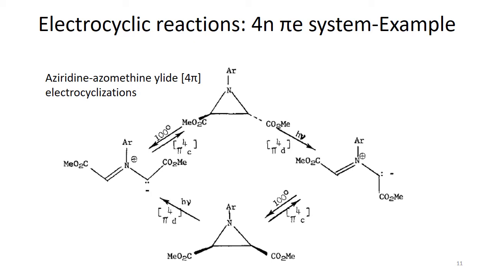Kinetic studies of this reaction and trapping of the intermediate azomethine ylides by dipolarophiles have shown that the thermal and photochemical electrocyclizations are thermally conrotatory and photochemically disrotatory. This is according to the same selection rule we devised based on the previous examples.